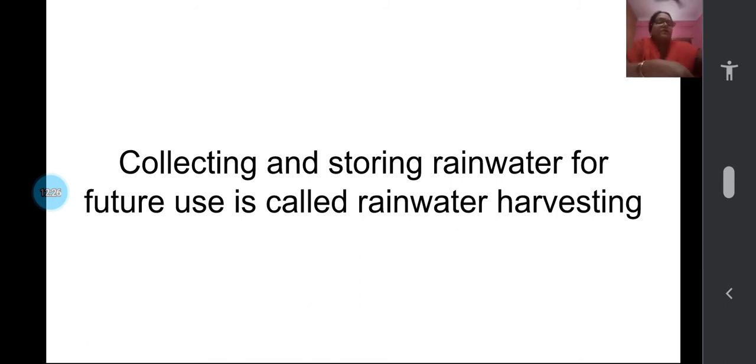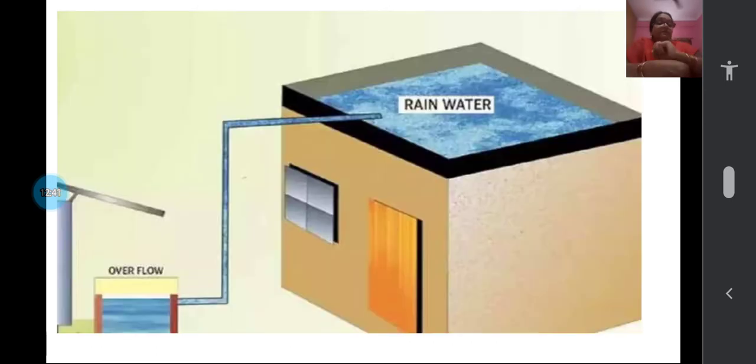By doing this, what are we trying to do, children? When we save the rainwater and use it, automatically we will not use the groundwater for a few days, so that the groundwater will be saved. See what a great method of saving water. See again in this beautiful picture how the rainwater is connected through pipes, and they have given a solar panel also there. You just have to collect it in the storage tank. Only simple steps. Collecting the water on the terrace through pipes, it reaches the storage tank. It can be stored there and used for any purpose in future.